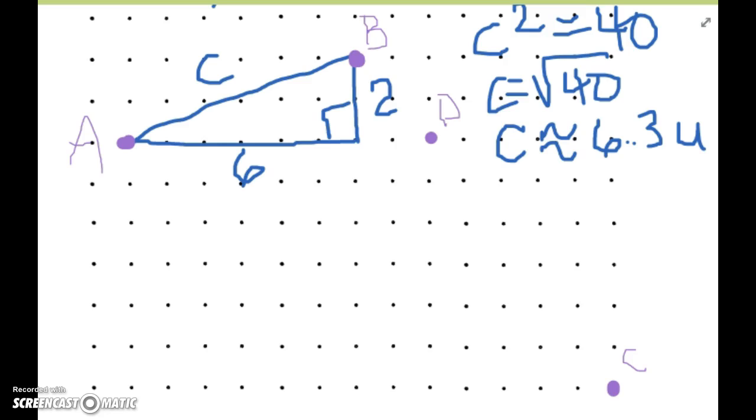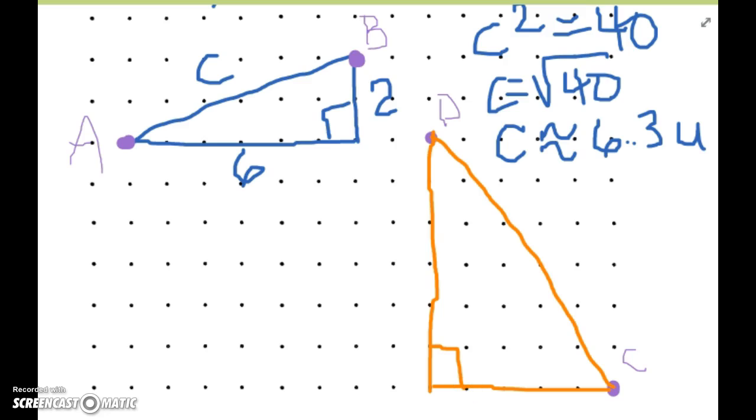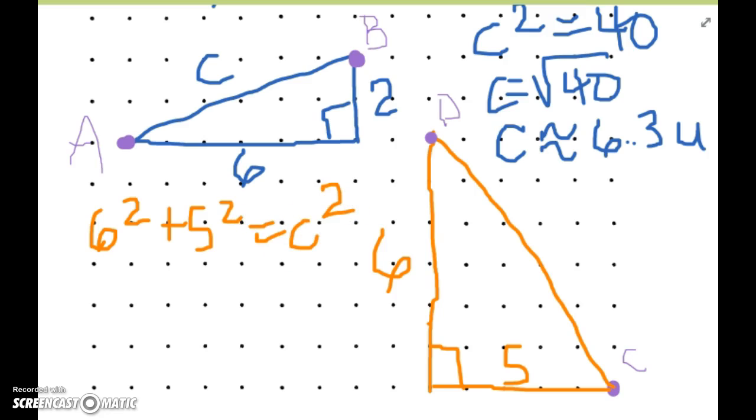Now again, the question here would be, what is the length of the line between point C and point D? So again, if I make a right triangle, I can find the solution to this problem. This side is 5, and this side is 6. So my equation is going to be 6 squared plus 5 squared equals c squared. C in this case we could say is line segment CD. That's really what we're interested in. So mathematically, if we're doing some geometry, that's how we would give our answer.